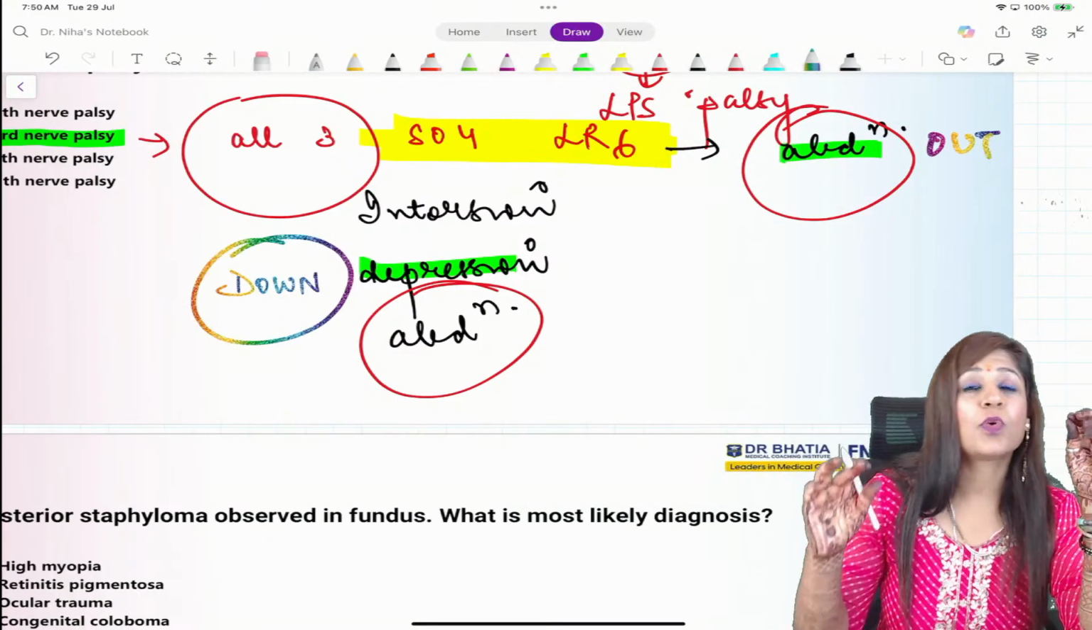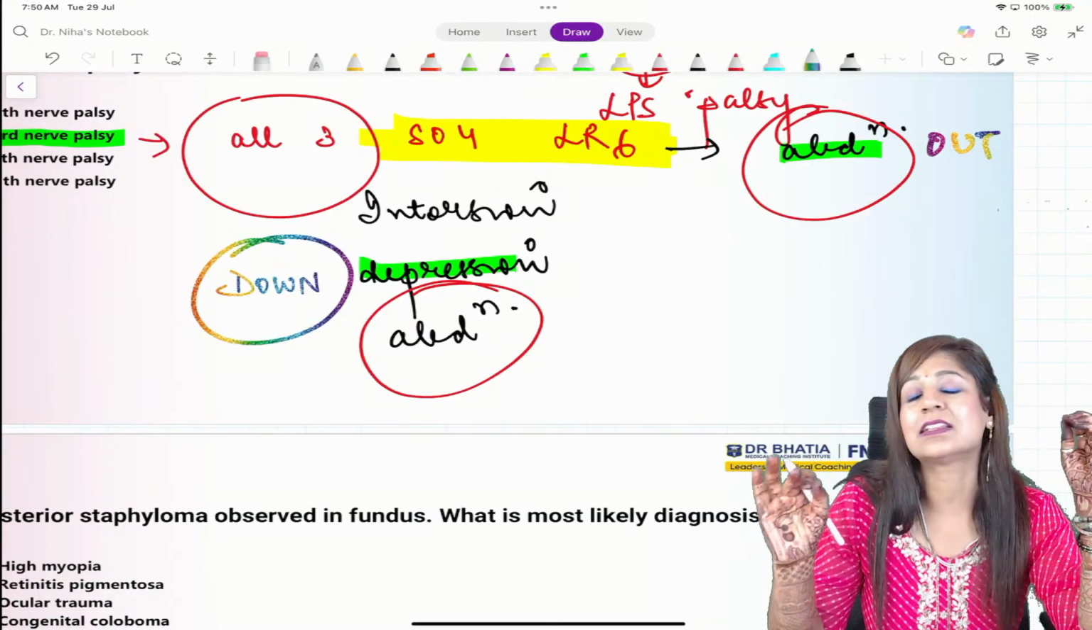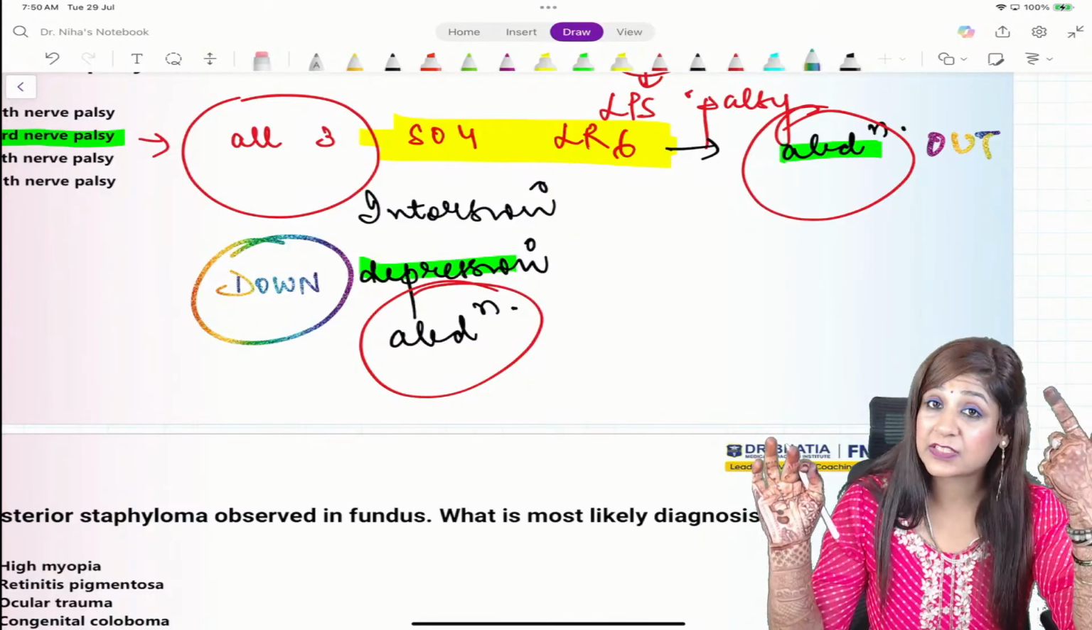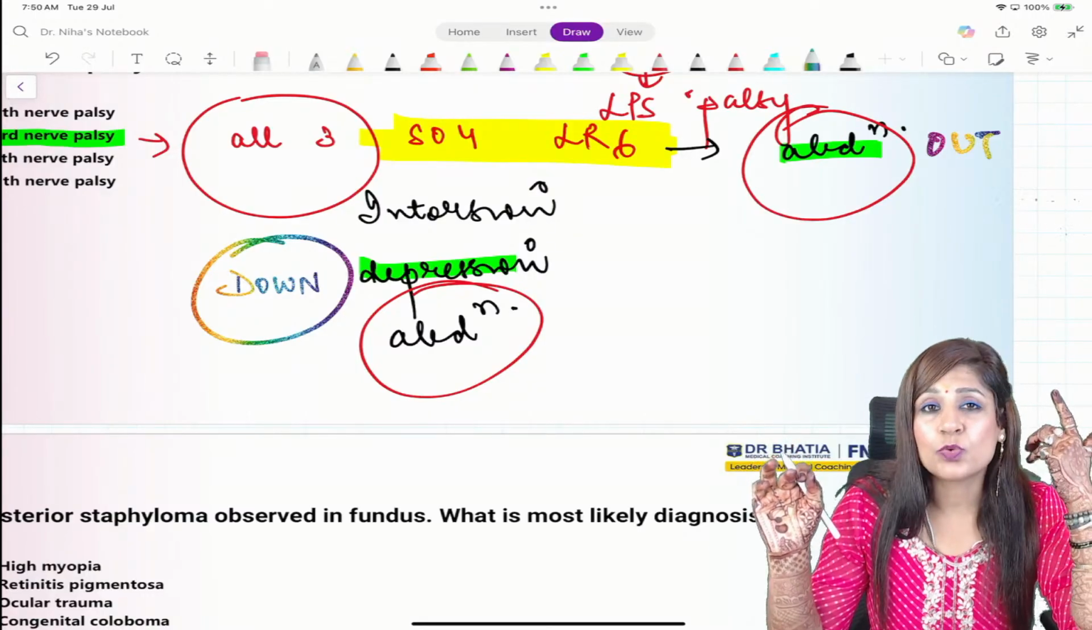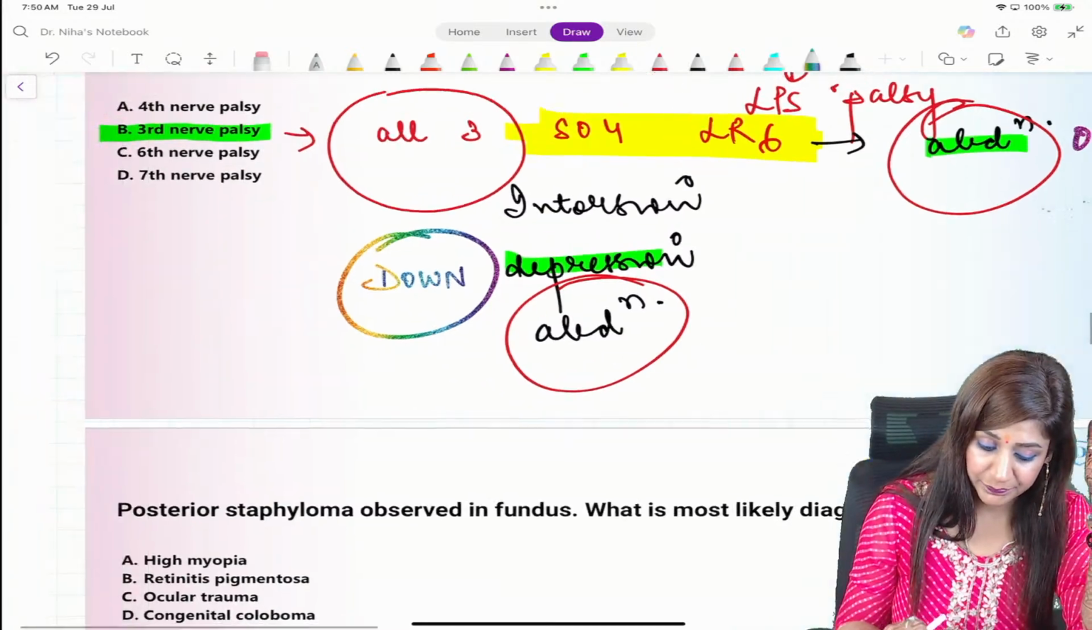So whenever you have down and out, without thinking twice, you know that this eye is having third nerve palsy. Plus they have given ptosis also. So now you are 100% sure that this is the third nerve palsy only, right?